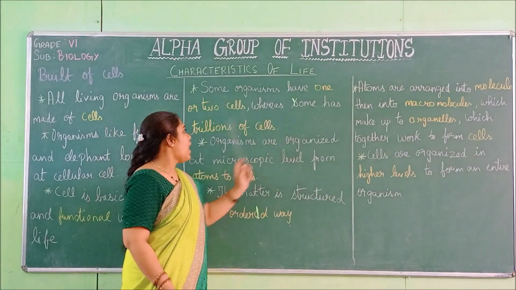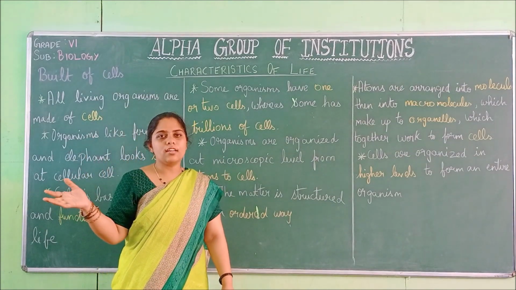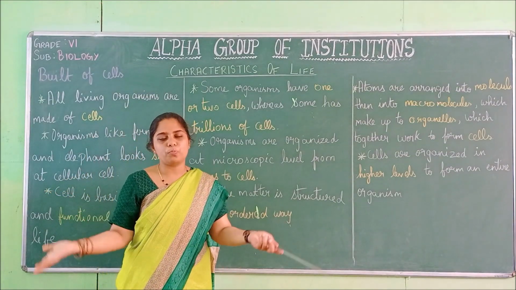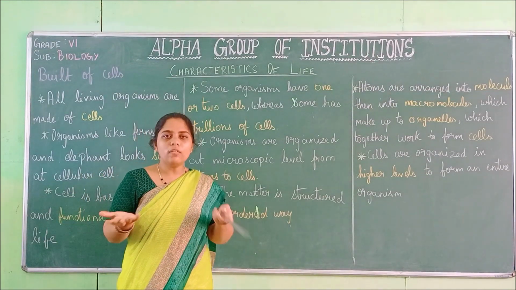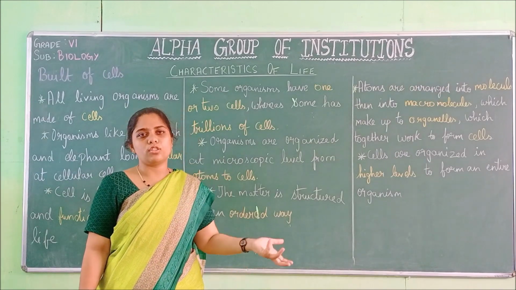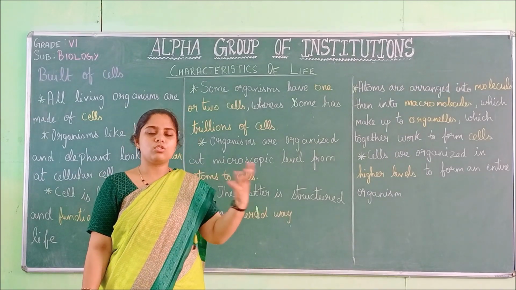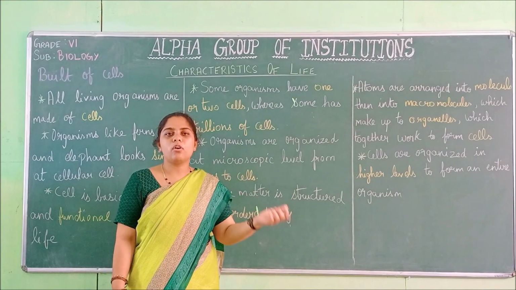Whereas some have trillions of cells. If you see the higher organisms, it may be huge plants, trees, or human beings. We are all well-developed organisms. So in our body there are trillions of cells. Can you imagine so many cells are present in our body, even the plant body also.